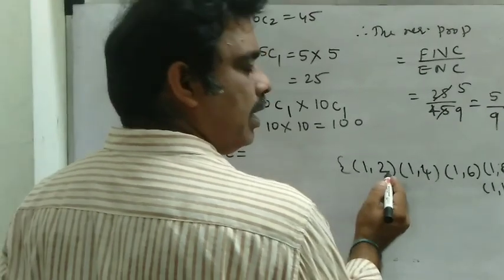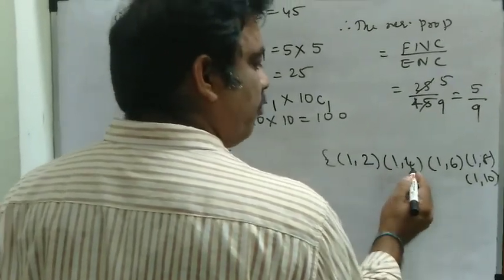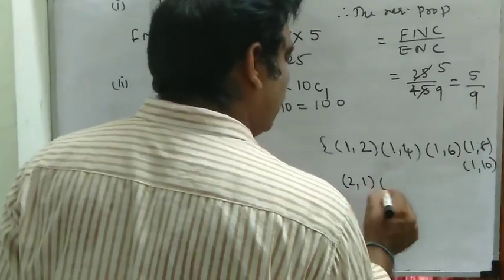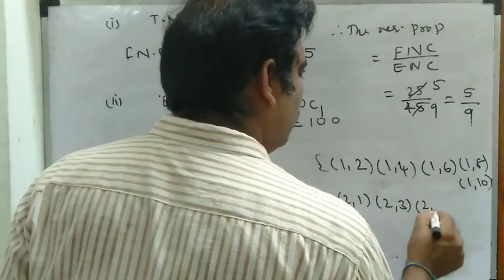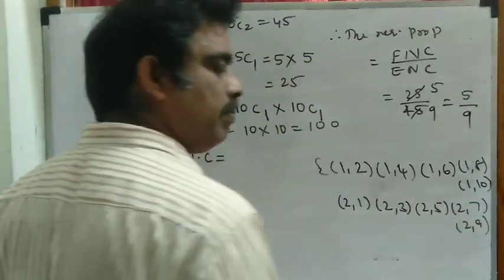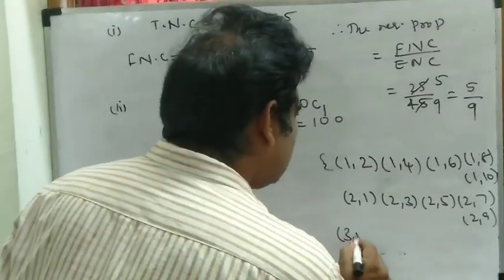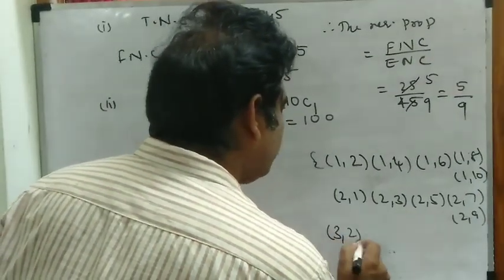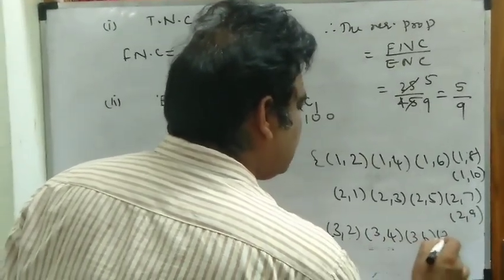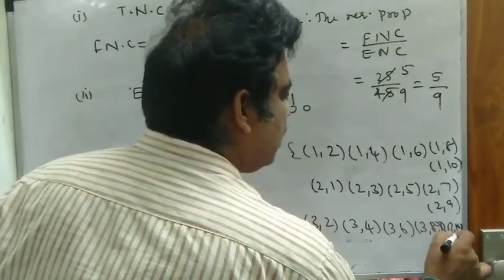First card 1 and second card 2, then 1 plus 2 is 3, and like 1 4, 1 6, 1 8, 1 10. Starting with 2: 2 1, 2 3, 2 5, 2 7 and 2 9, the sum is odd. Similarly, starting with 3: 3 2, 3 4, 3 6, 3 8, 3 10.